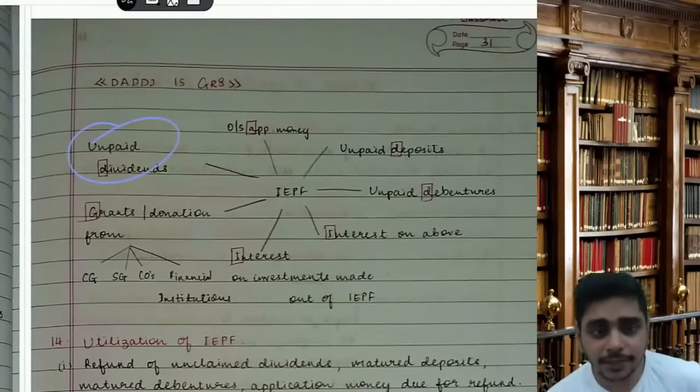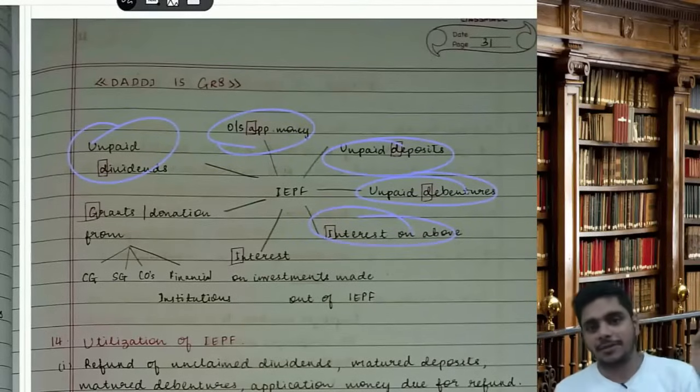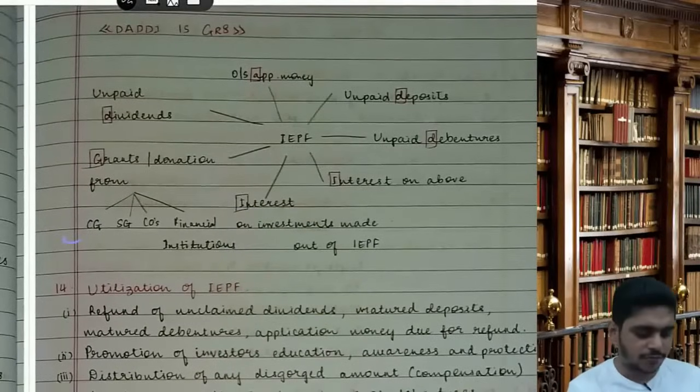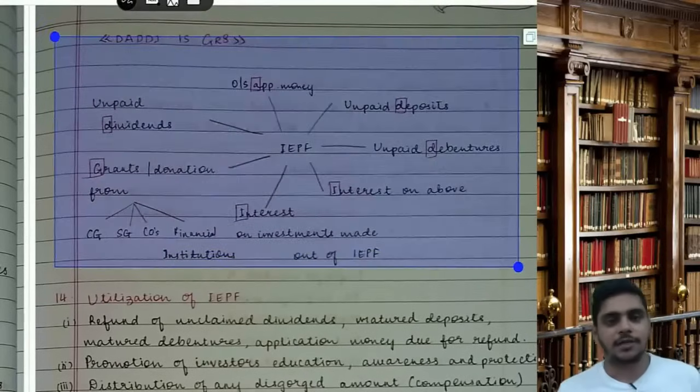Unpaid dividend, D. A. Outstanding application money, D. Unpaid deposits, one more D. Unpaid debentures, I. Interest on above, D. Dadi is interest on investments made out of IPF. G. Grants, donation from CGSG, company, financial institution. So the code is Dadi is great.